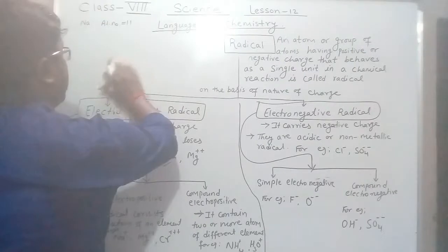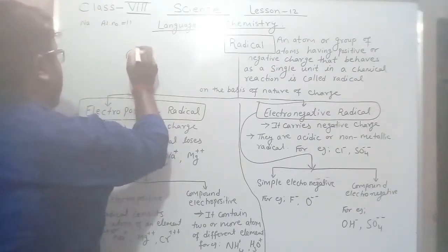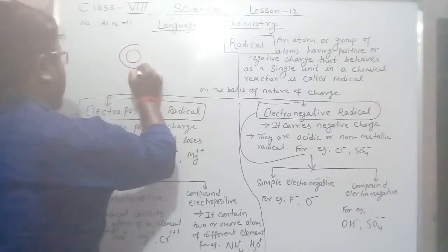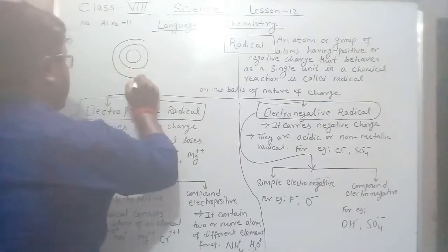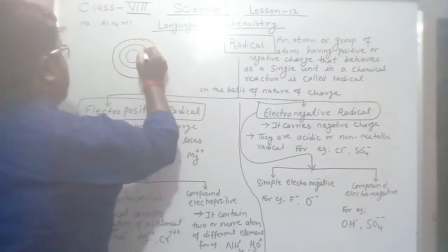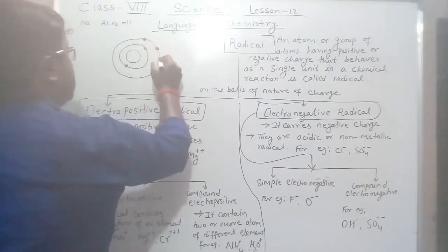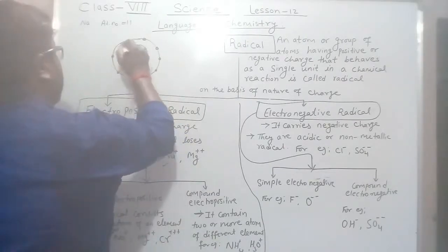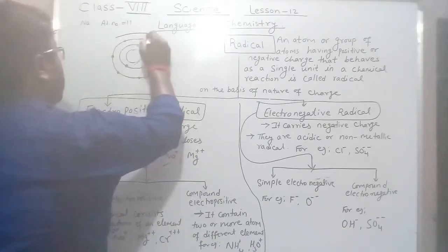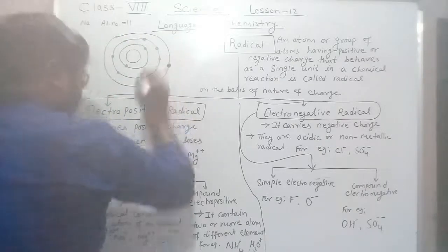Let's draw the atomic structure here. I am only going to show you how the electrons are distributed. In the first shell there are 2 electrons, in the second 8, and in the third 1 electron.